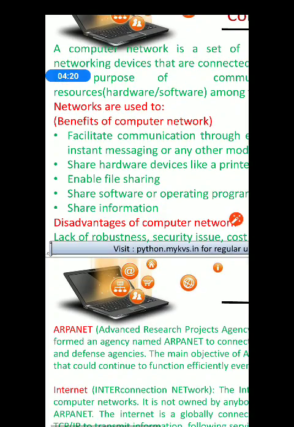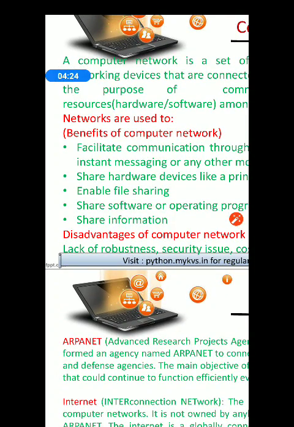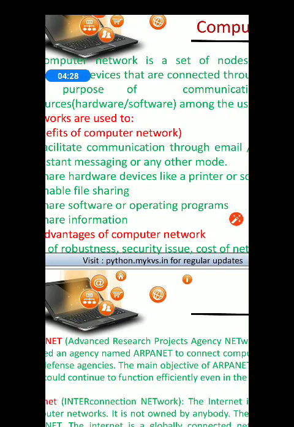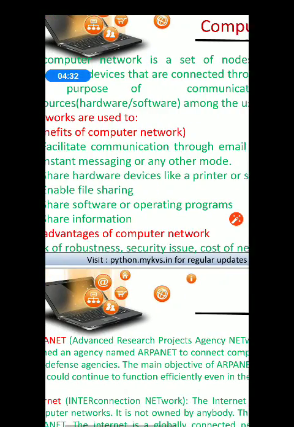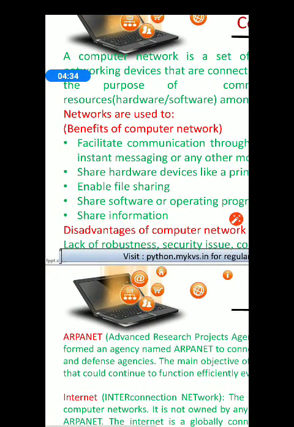Few disadvantages of computer network are lack of robustness, security issues, and a costly affair. So these are few disadvantages and advantages of computer networks.